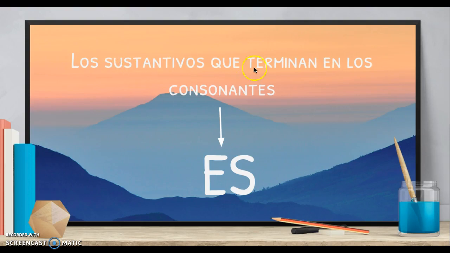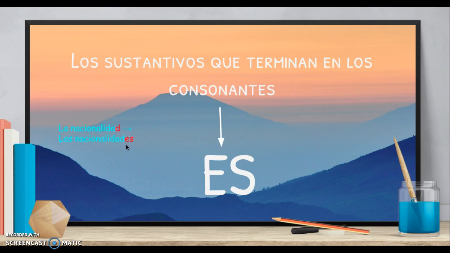Now, in this case, los sustantivos que terminan en consonantes. So, consonants being every other letter in the alphabet except for the vowels. You just add ES. Por ejemplo, la nacionalidad, D is a consonant, entonces agregamos, we add ES. Las nacionalidades. We do this because of the way it sounds.